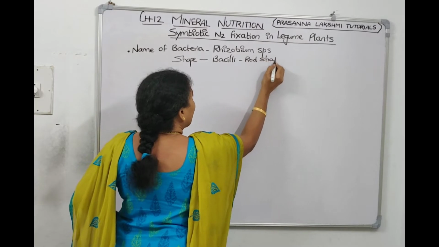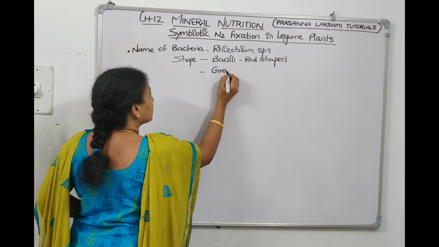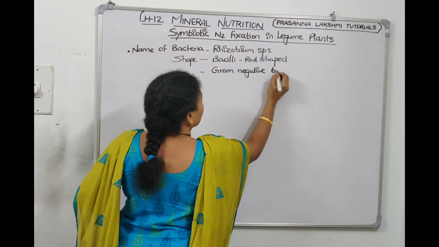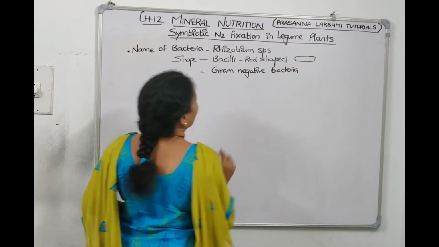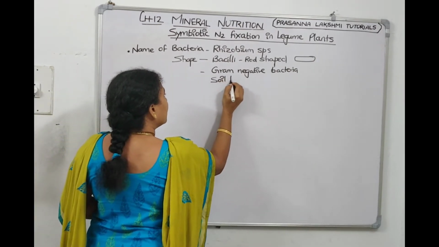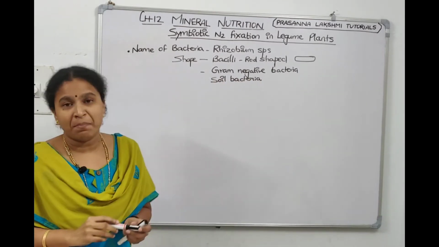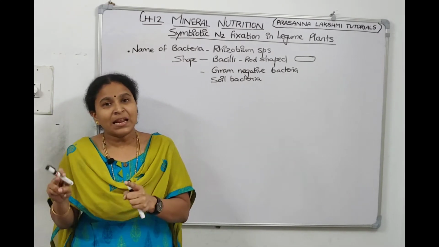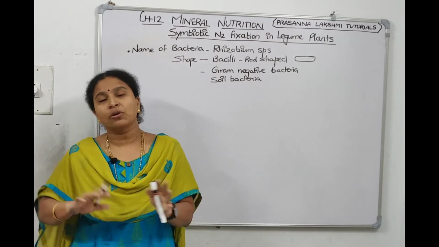It is a gram negative bacteria, rod shaped, and a soil bacteria. The peculiarity of rhizobium is that it can stay freely in the soil and it can also form a symbiotic association with the plant. Both ways it can live.